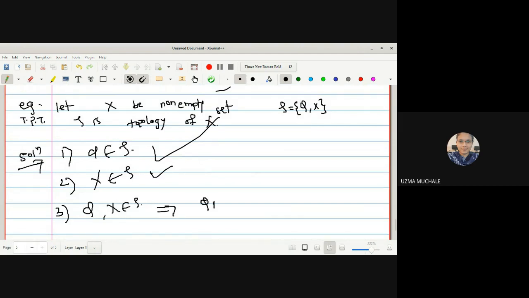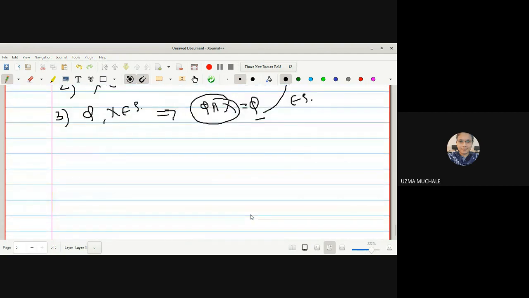If I take phi intersection X, what is phi intersection X? It is simply phi. Okay. I hope you know the properties of intersection of sets. So whether phi is a member of tau, obviously phi is a member of tau. So hence it is closed under the finite intersection. Closed under the finite intersection means what? If you take the intersection of these two sets and the resultant is again a member of tau, then it is called closed under the finite intersection.